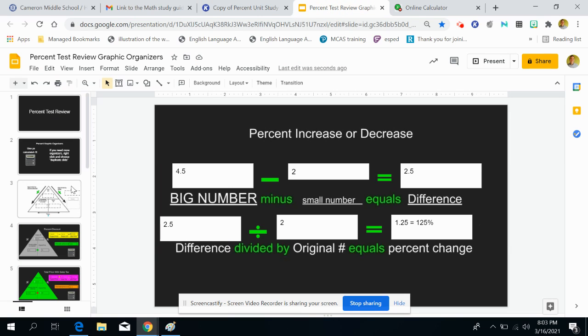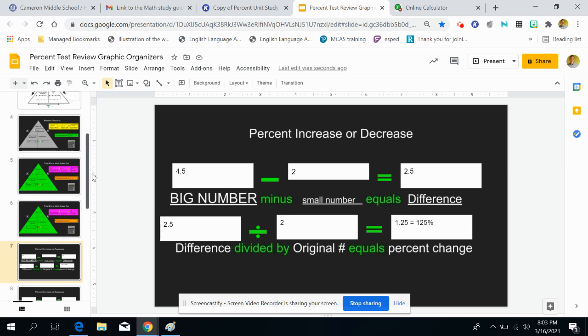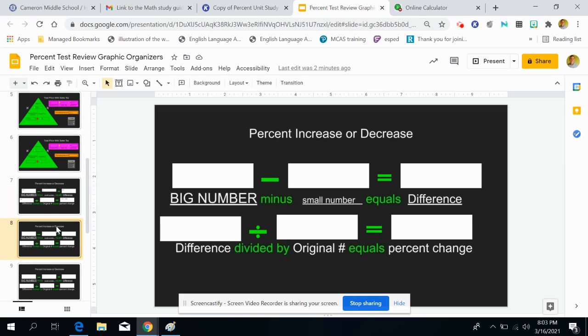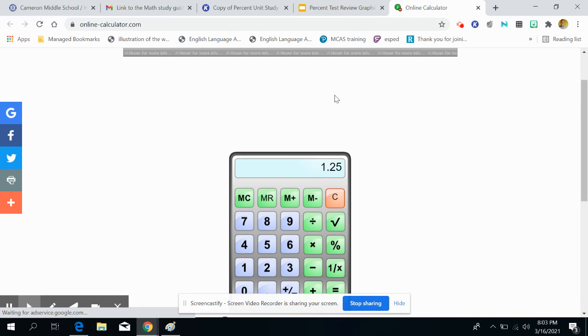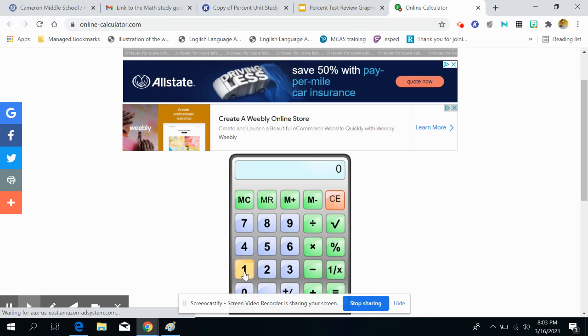So I'm going to go right here, and I already duplicated my graphic organizer. So we start by finding the difference, which is big number minus small number. 16 minus 10. Again, I know most of us can do that in our head, but it does not hurt to use the calculator to double check.